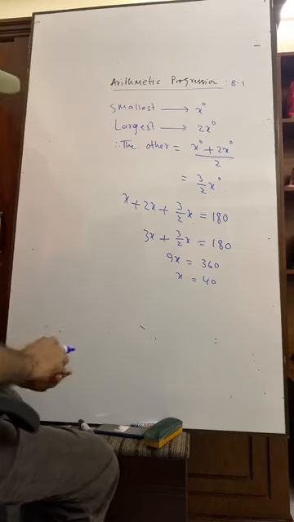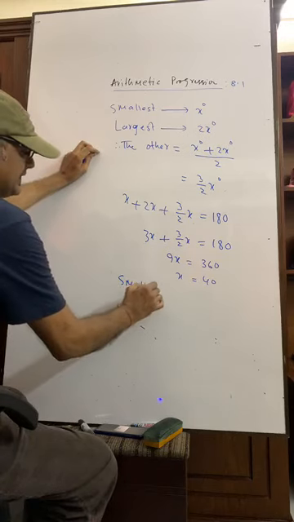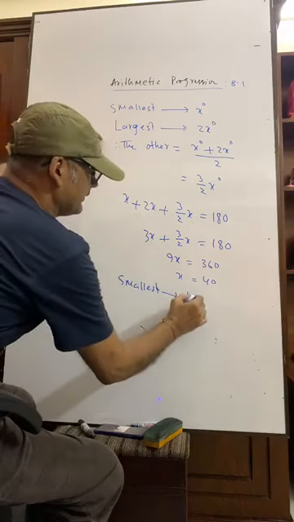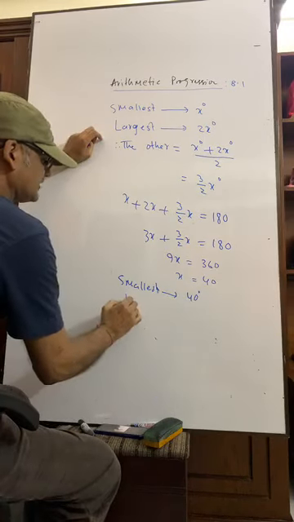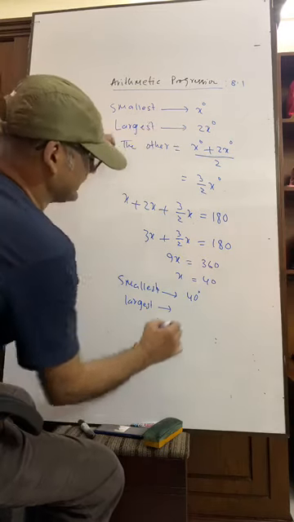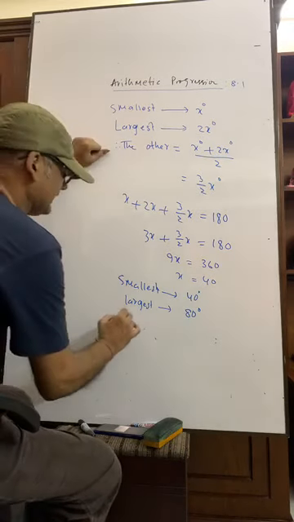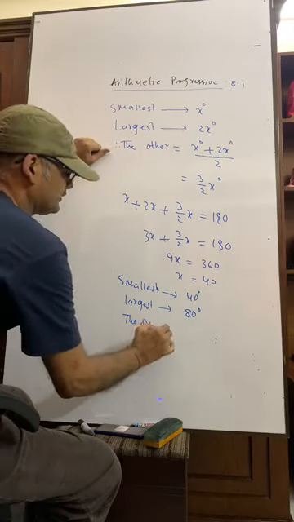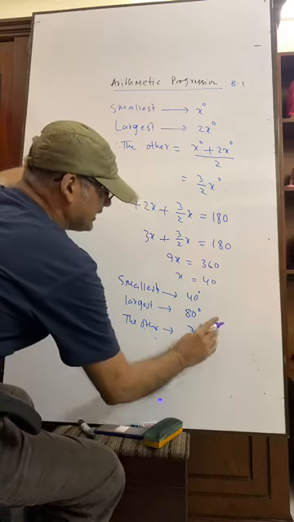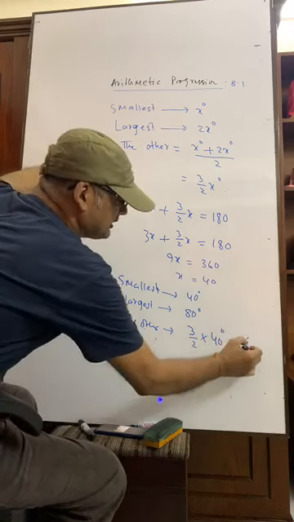Have you understood? The smallest angle is what? The smallest one. The smallest angle is here, x equals 40 degree. Okay. The largest one here is 2x degree, that is 80 degree. And the rest one is 3 by 2x degree. X equals what? 40 degree. That means 60 degree.